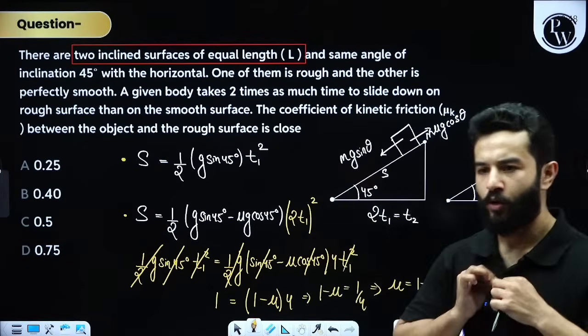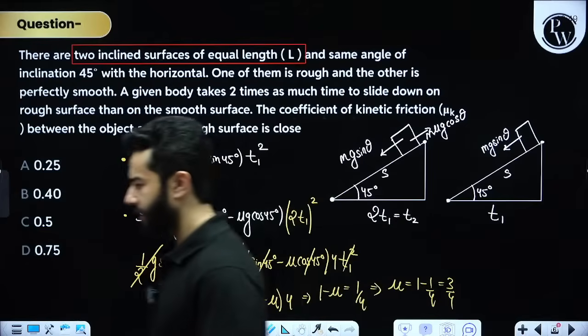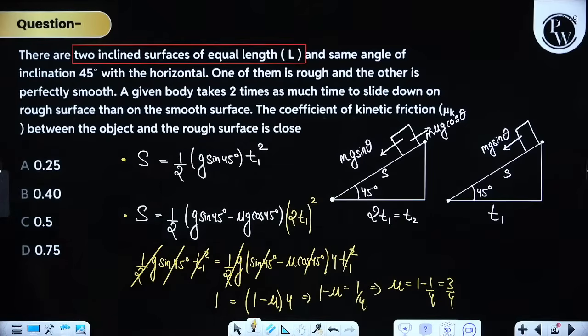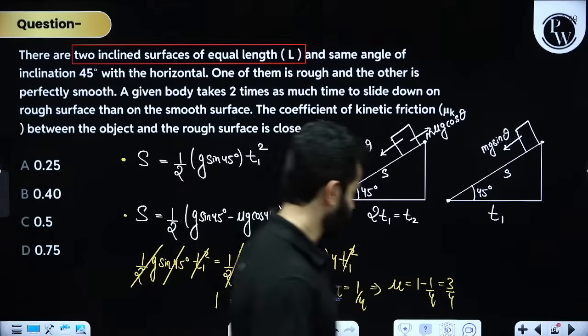Dosto, clear? Quickly write down in the chat box if everything's clear, if everything's sorted, my dear friends. Then I'll move on. Be quick. Let me know. Done? Any more doubt? 0.75 is going to be the correct answer, my dear friends.